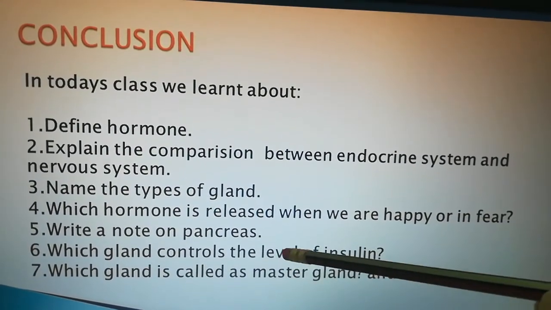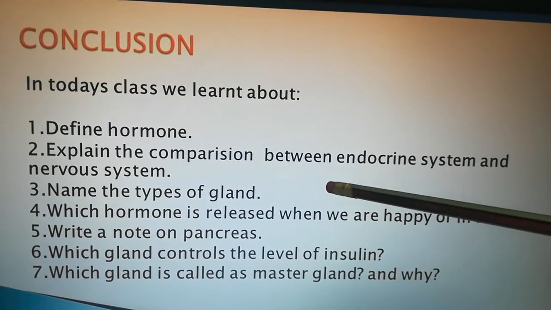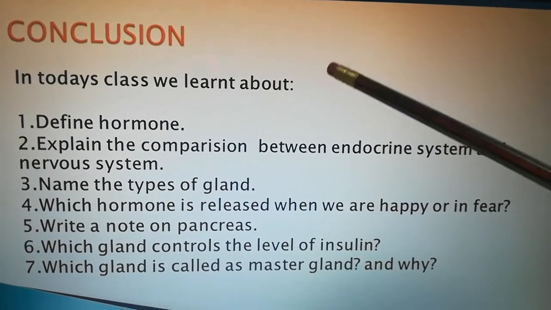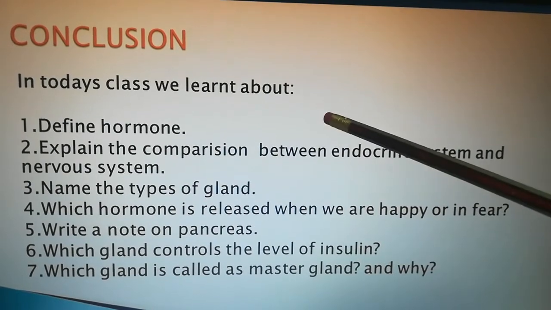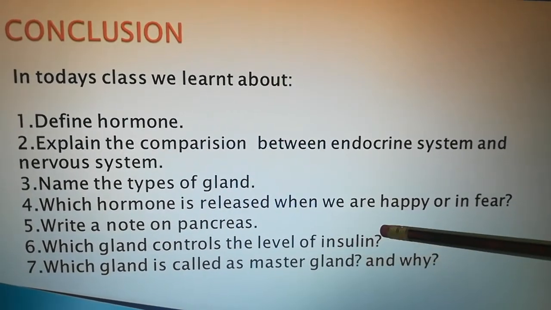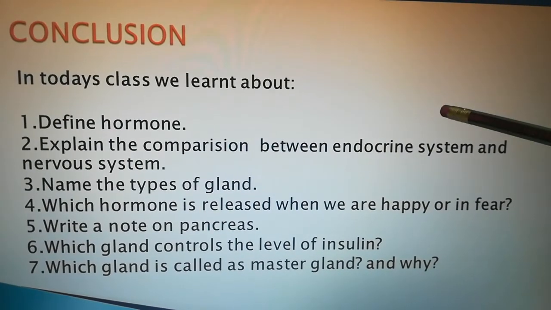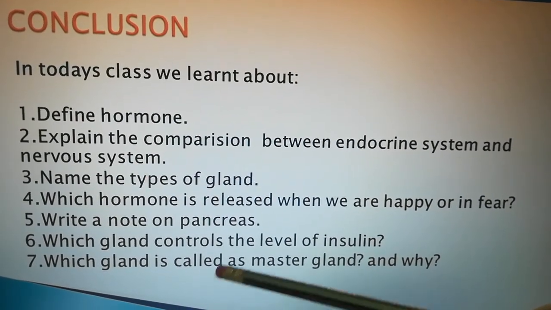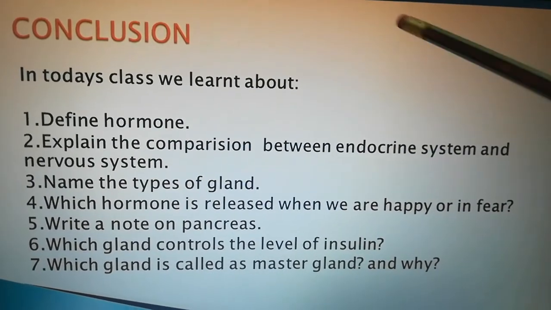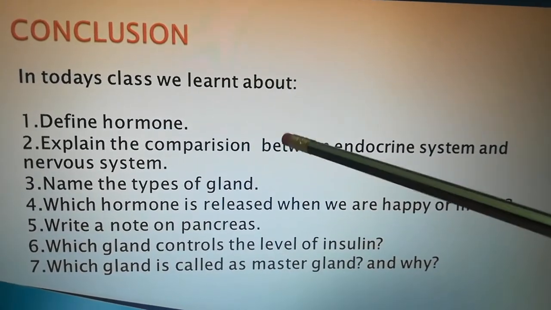If the insulin produced by the pancreas is more than required, what will happen? If the pancreas is producing less insulin, then what will happen to the glucose level? What is it called? Why? Pituitary gland is called the master gland. These are all the things we studied in today's class.